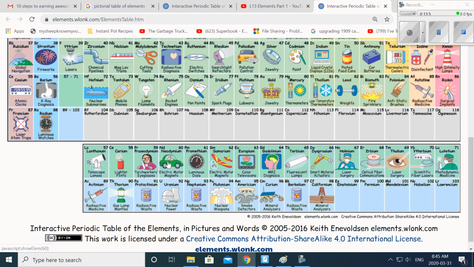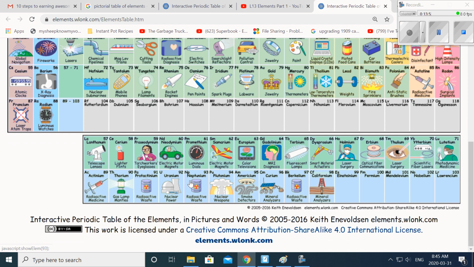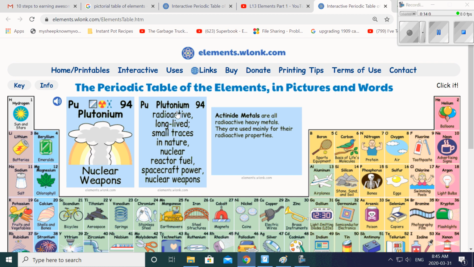Okay, so over here, you'll notice that there's uranium as well, and also plutonium. So plutonium is used for nuclear weapons, okay? So there we go, nuclear weapons. Or they also use them to power spacecrafts because it's like a reactor fuel. So if you ever saw the movie The Martian, perhaps, when what's his name?